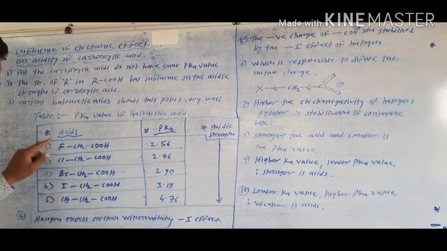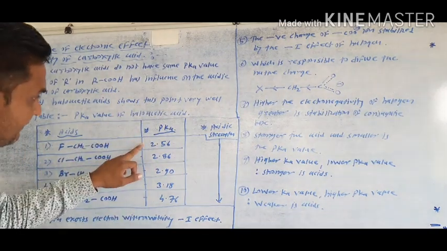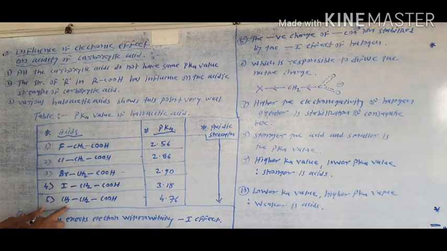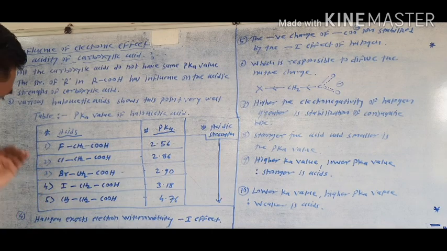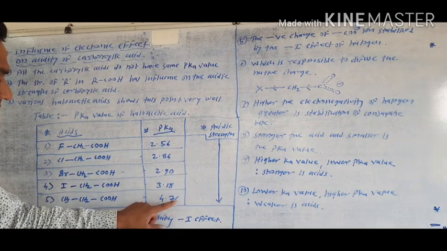Here in this haloacid, the most electronegative is fluorine, so it shows the smaller pKa value. And the last one is the R group, meaning any alkyl group, which is less electronegative as compared to halogens, so it shows the larger pKa value, like 4.76.